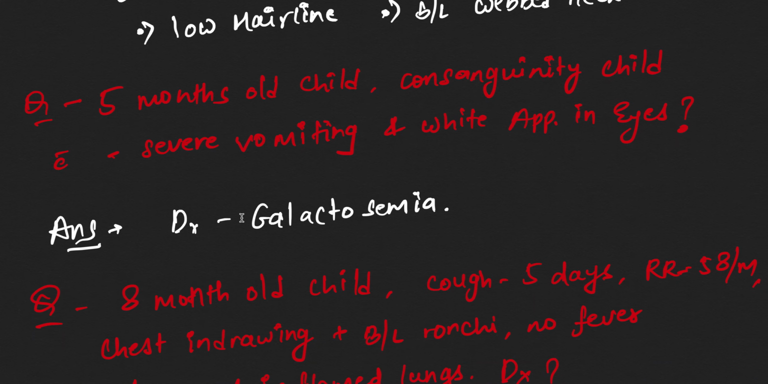Now, 5 months old child, consanguineous, with severe vomiting and white appearance in the eyes, diagnosis is galactosemia. Among the options, the answer is galactosemia.